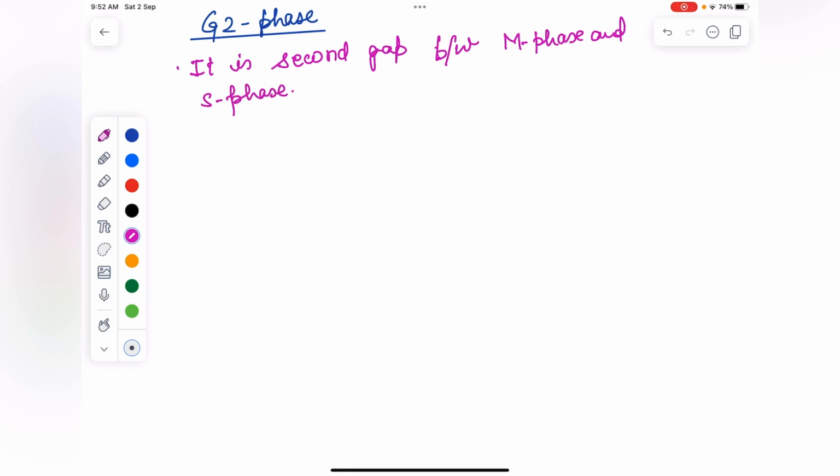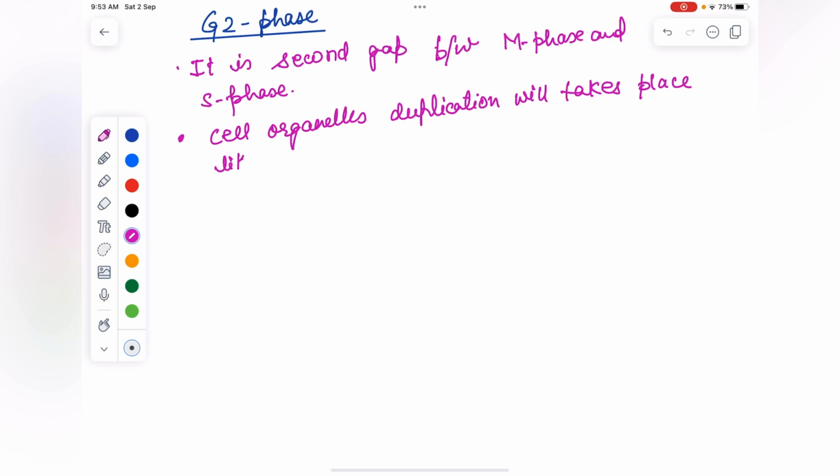Second, cell organelle duplication takes place, like mitochondria and chloroplast.